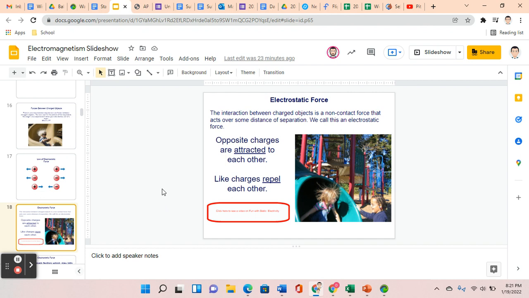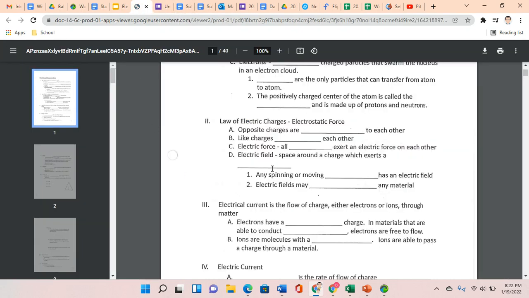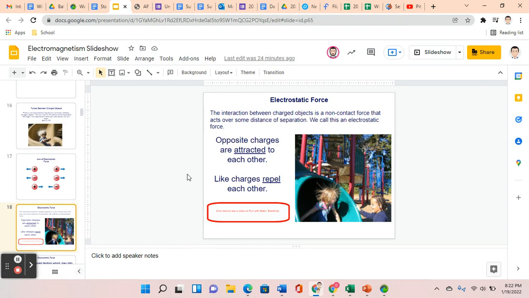The interaction between charged objects is a non-contact force that acts over some distance of separation. We call this an electrostatic force. And you'll see two underlined words here. Opposite charges are attracted to each other, and like charges repel each other. Going back to the notes, A and B: opposite charges are attracted to each other, and like charges repel each other.